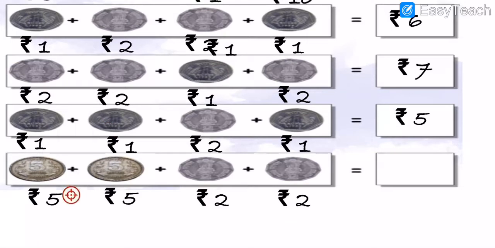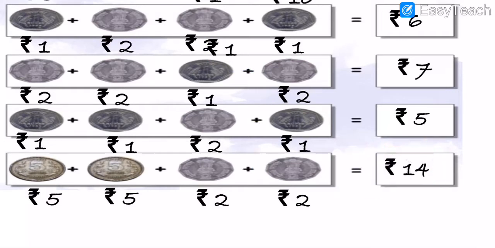So now here we will do the addition. 5 plus 5 is equal to 10. 10 plus 2 is 12, 12 plus 2 is 14. Okay, so answer is what, my dear students? The answer is 14 rupees.